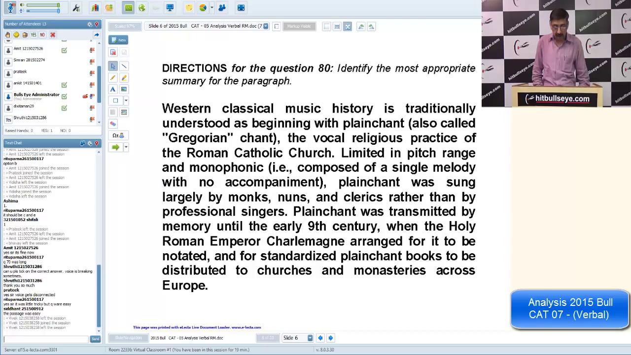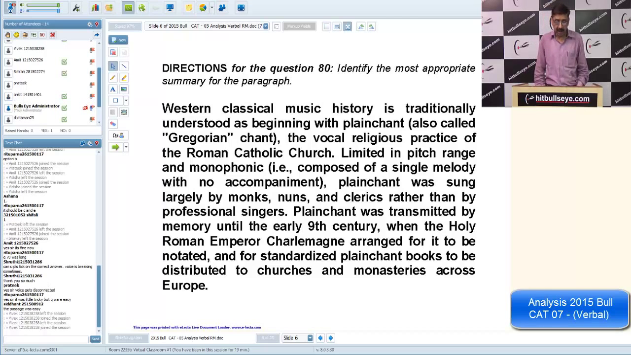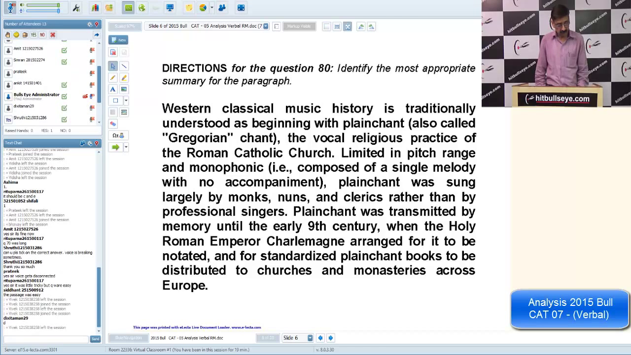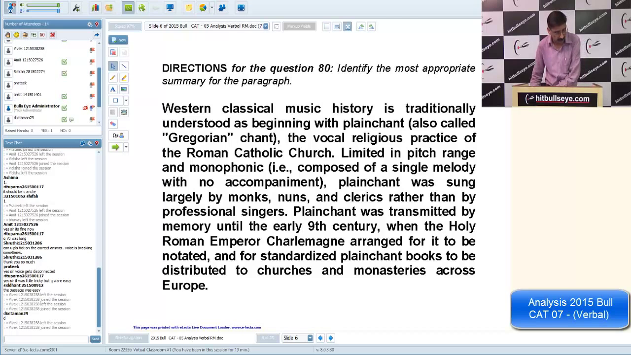Question number 80. It is about summary. I think again this question was very easy. Okay Dikshit Raman, superb. You are too fast. Even I haven't shown the choices yet, and you already know. That is called photographic memory. The answer has to be D for Delhi.